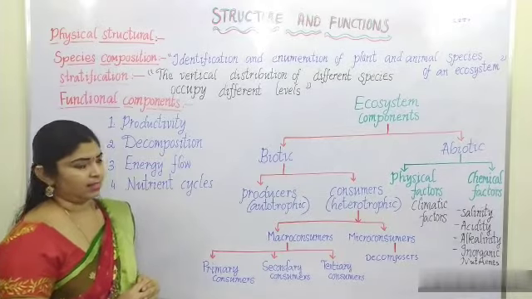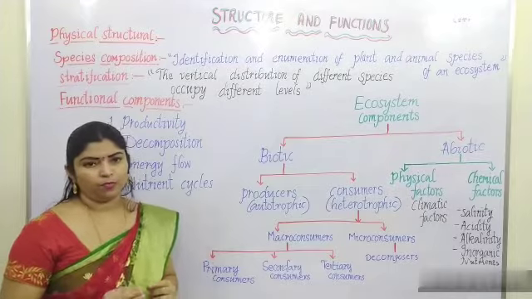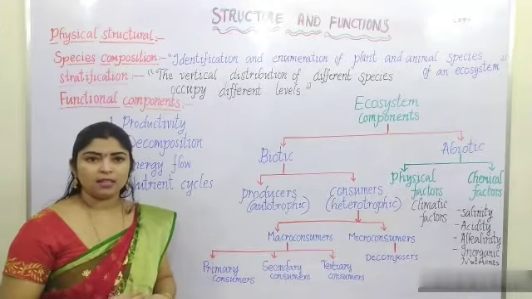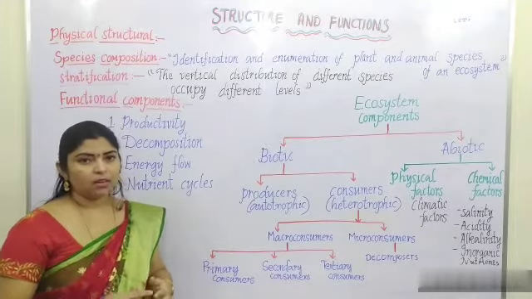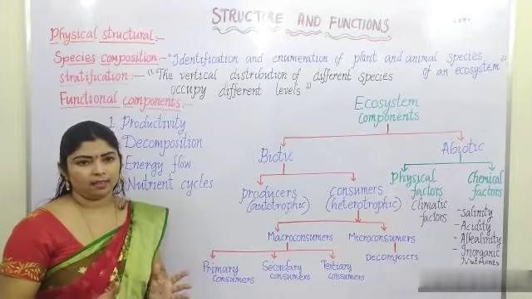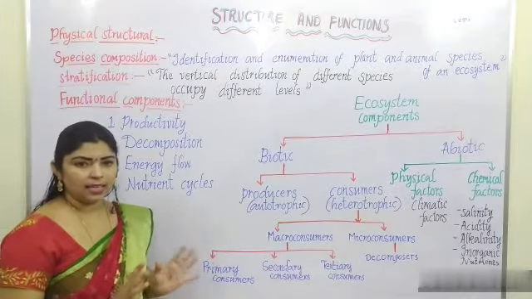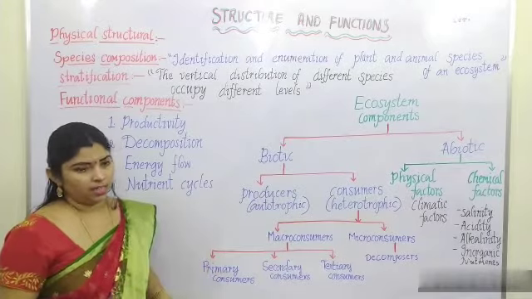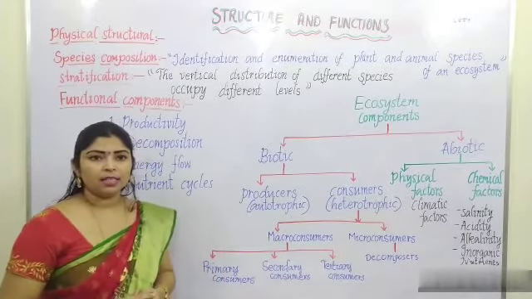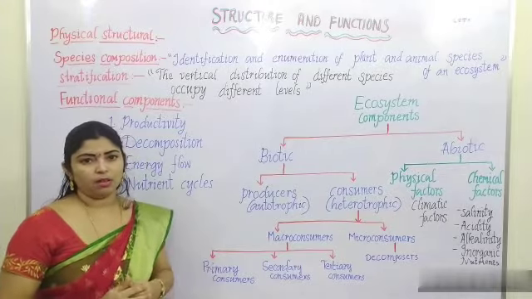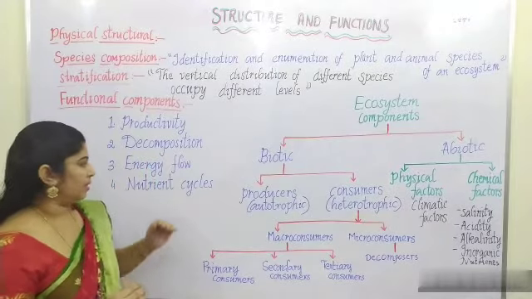Productivity is nothing but how much energy or biomass is present or produced by an organism or a plant, anything containing biomass or energy. And decomposition is a degradation process, the breaking down of organic matter.